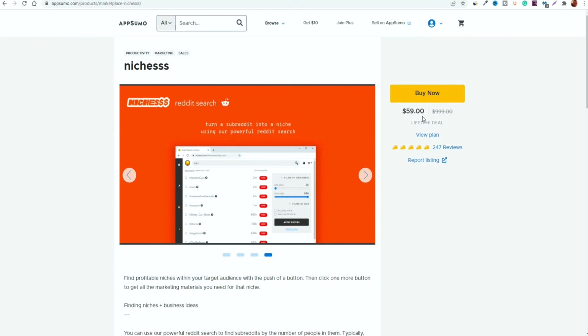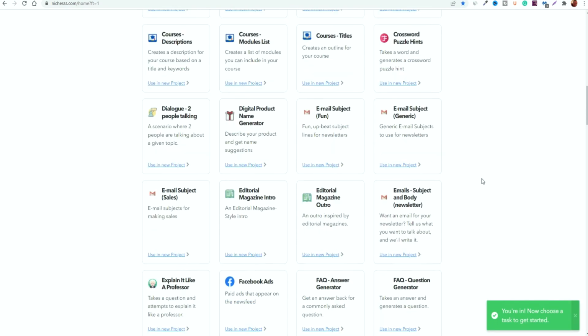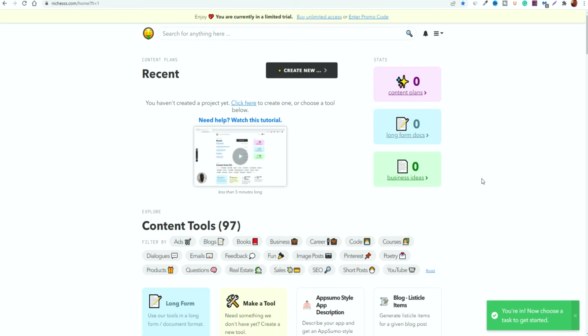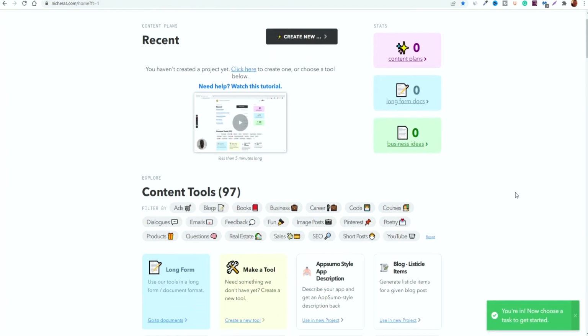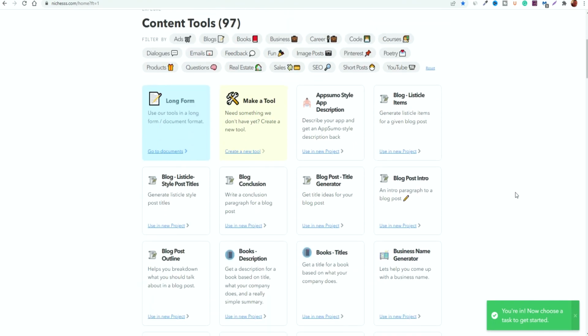And the best thing about this is that once you buy into the one-time fee offer, you have it for life. You don't have to pay any subscriptions. Now, it's not as advanced compared to some of the other tools that I've mentioned here, but it can do pretty much everything that all of these other titles can do.